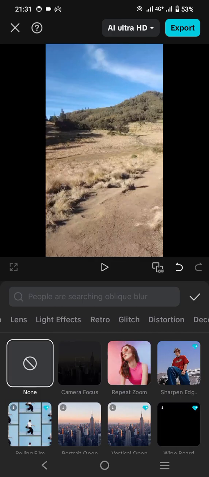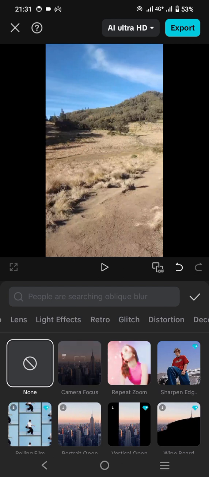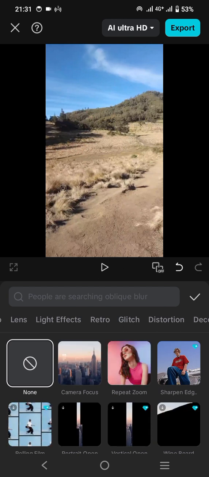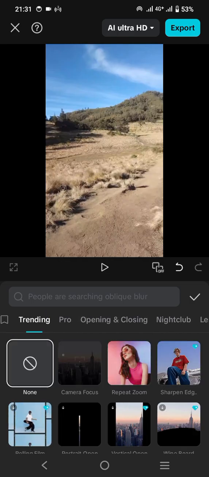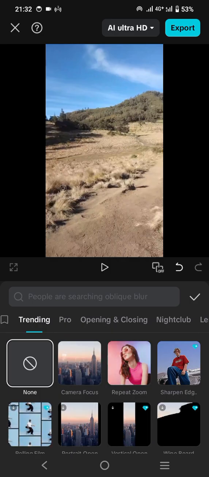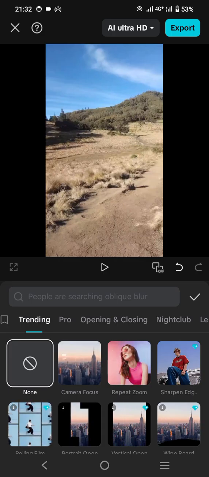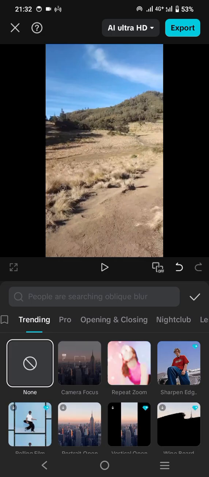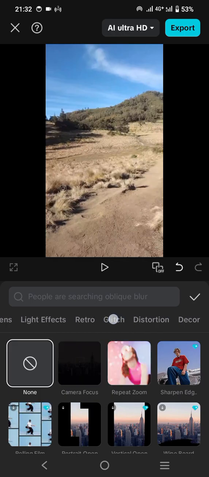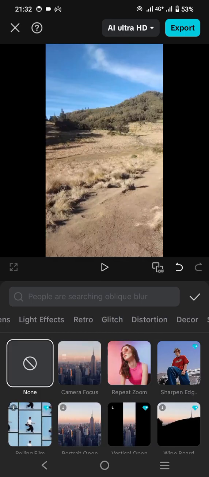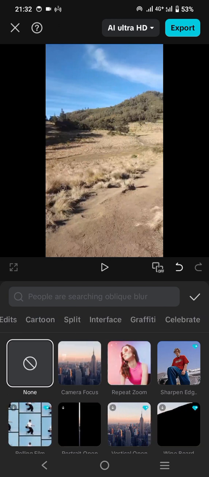So the editing also depends on the purpose of your video. If you would like to create a chill atmosphere, then you can choose the effect that is related to the atmosphere you create. And if you would like to create a video about sport, gym, or extreme sport like that, then you can choose the effect that levels up or embarks a strong atmosphere for this video.